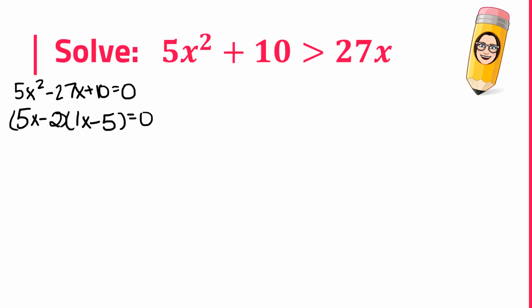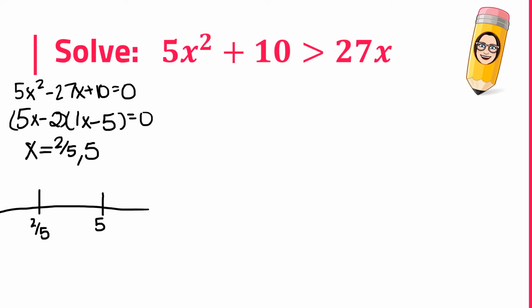I'm just predicting that 27 is a large b value, so I want to use the largest factors. So that would give me a 25 and a 2. Perfect, I got a 27. That means if I solve each of these little guys, I would have 2/5 and I would have 5. Make sure that you create a test interval. In that test interval, 2/5 would be on the left side, 5 would be on the right. And I'm going to create 3 test numbers.